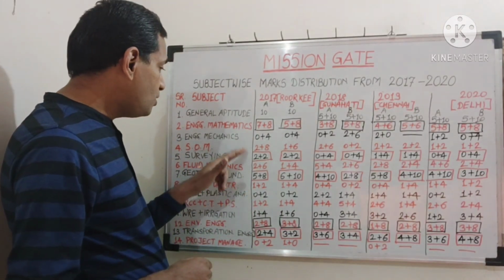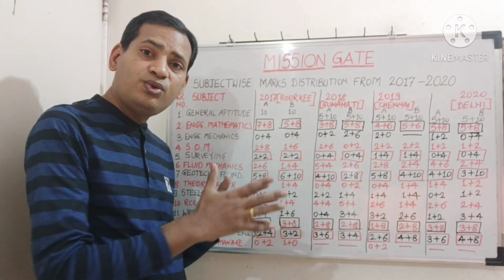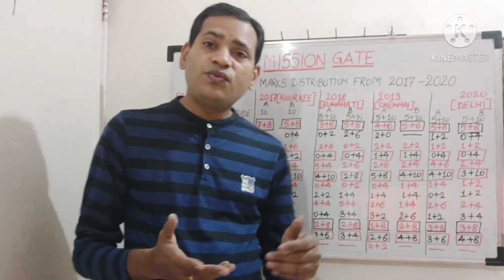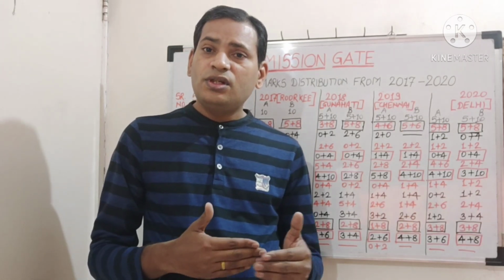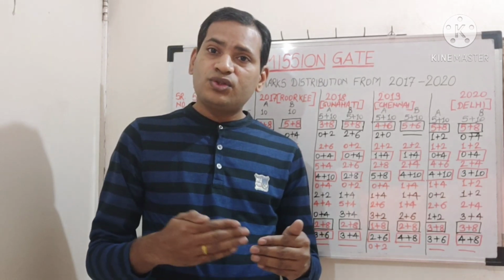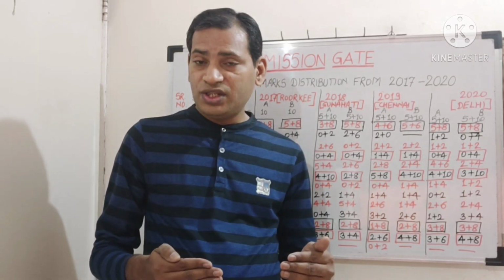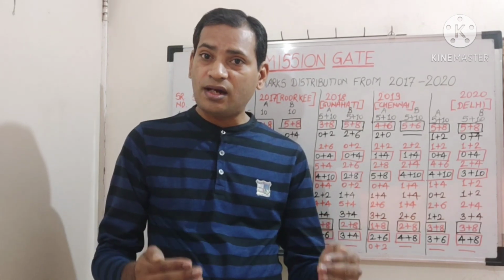So 10 plus 5, I am assuming you are able to score 15 marks. Then you go for a 25 marks target. So if you achieve 40 marks out of 100, your score will be valid. Minimum, I am saying, you score 40 correct marks.